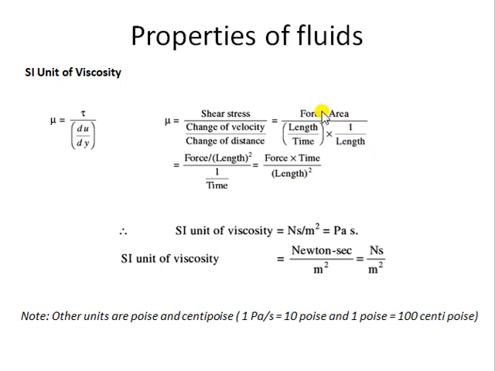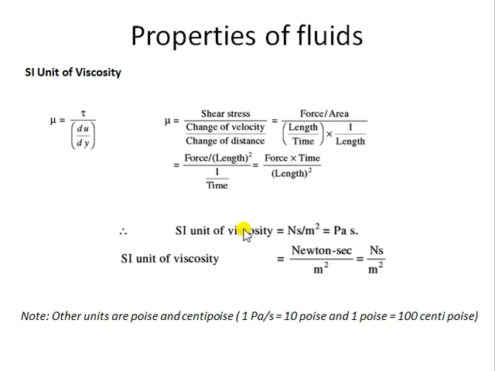So that is what is written here: force per unit area, velocity is length per unit time, and y is length. If you write these expressions in terms of their SI units, you will get the SI unit of viscosity as Newton per meter square into seconds, or Newton seconds per meter square. Also, Newton per meter square is Pascal, so it is Pascal seconds. So that is the SI unit of viscosity: either Newton second per meter square or Pascal seconds.